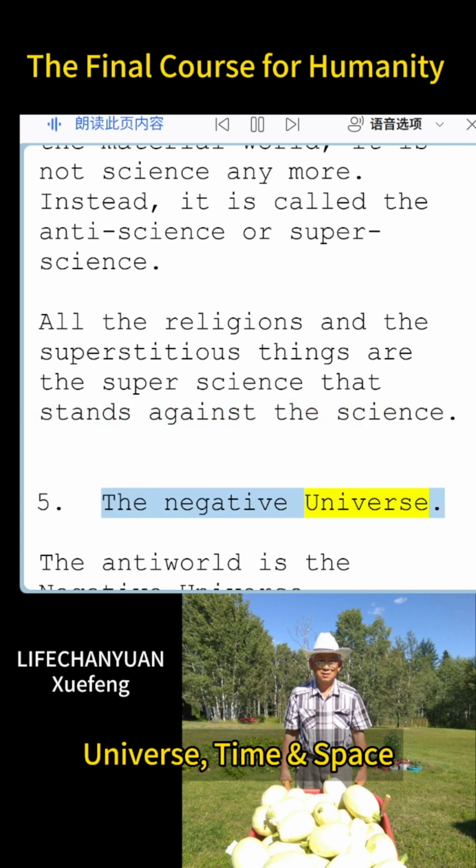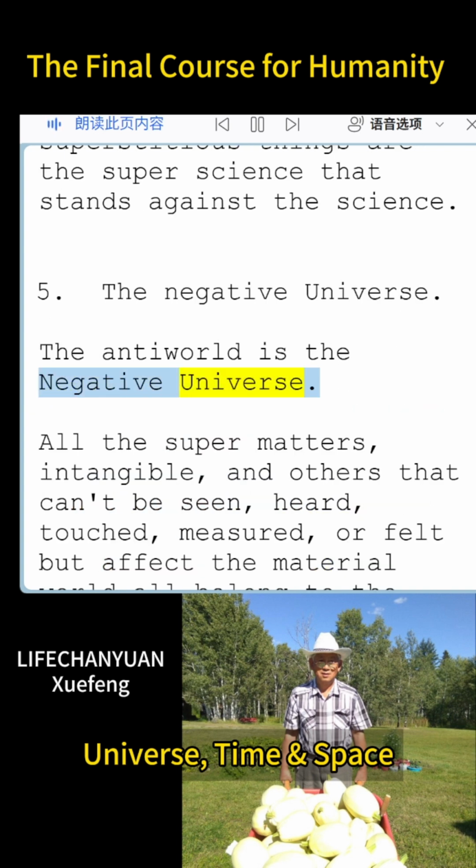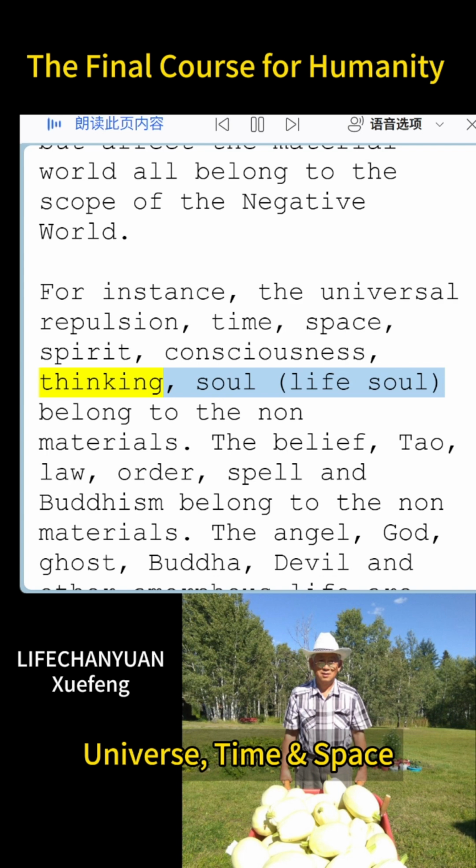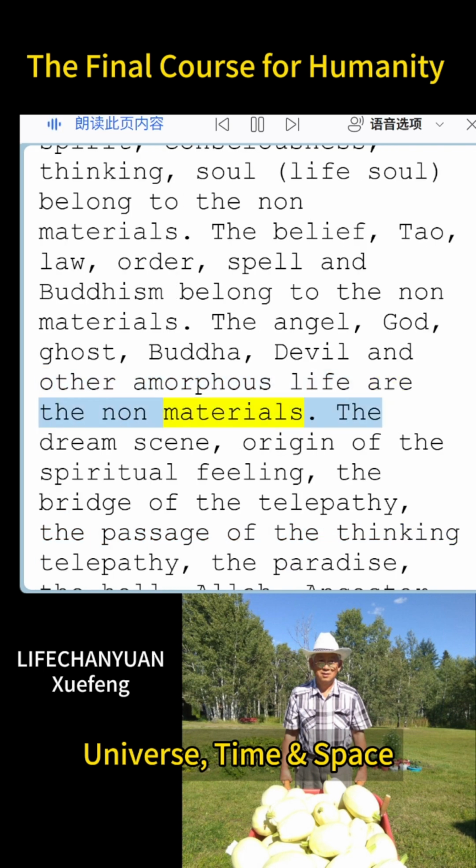The negative universe. The anti-world is the negative universe. All the super-matters, intangible, and others that can't be seen, heard, touched, measured, or felt but affect the material world all belong to the scope of the negative world. For instance, the universal repulsion, time, space, spirit, consciousness, thinking, soul, life-soul belong to the non-materials. The belief, Tao, law, order, spell and Buddhism belong to the non-materials. The angel, God, ghost, Buddha, devil and other amorphous life are the non-materials.